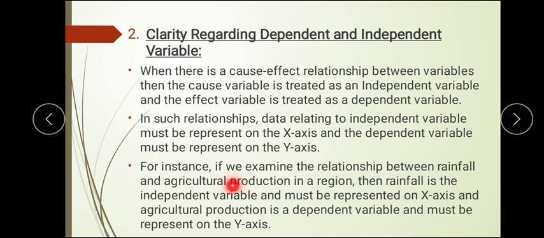So here, rainfall and agricultural production. Rainfall is an independent variable which is represented on the x-axis, and agricultural production depends upon the rain. That's why it is a dependent variable and it is represented on the y-axis. So this is how it works. We have to have a clear-cut picture of this.